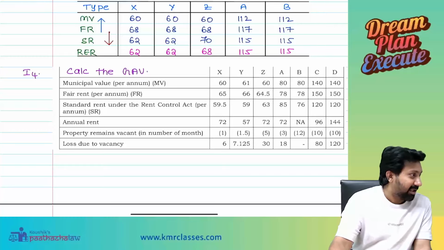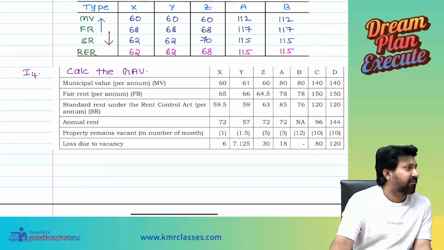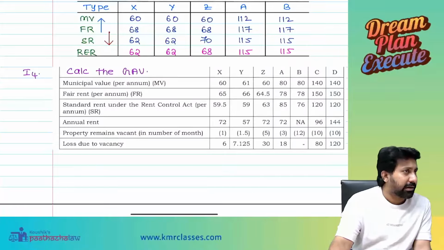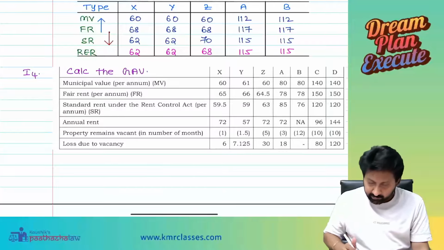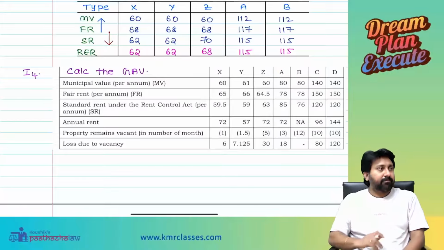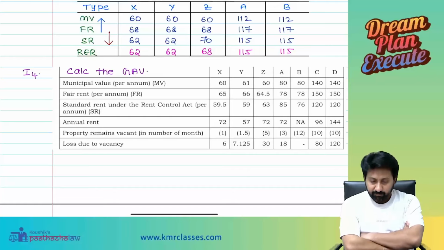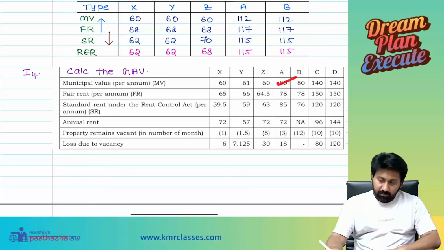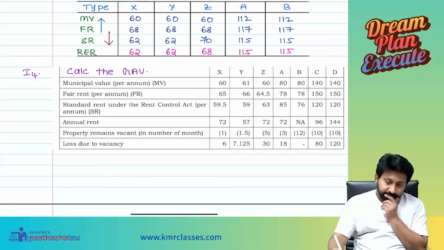Okay. Next, Sudarshan, are you available? Yes, sir. Solve property A. So first we have to compare this with the fair rent, 80, whichever is higher, so 80. Then again we compare with standard rent, whichever is lower, so 80 again.